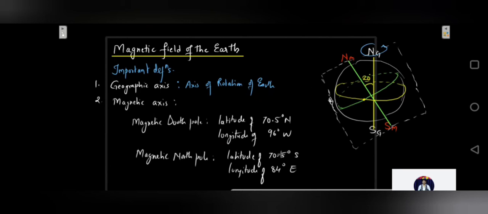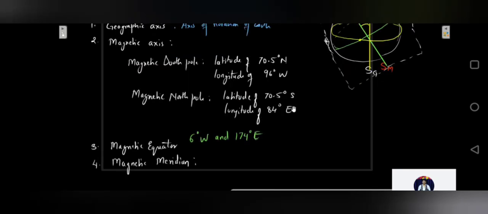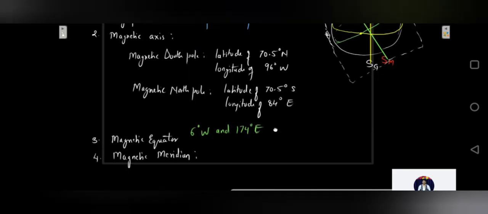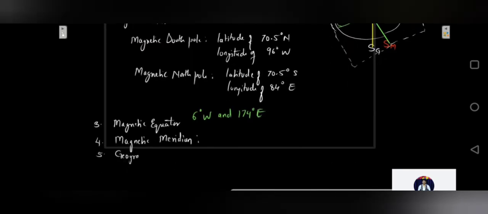And similarly we have geographic meridian. What would be a geographic meridian? A vertical plane passing through the geographic North Pole and South Pole, depending upon where you are standing on the Earth's surface.